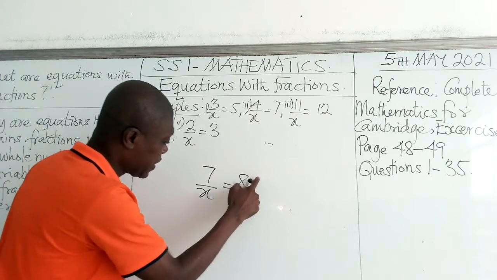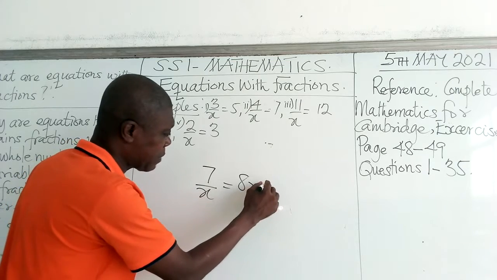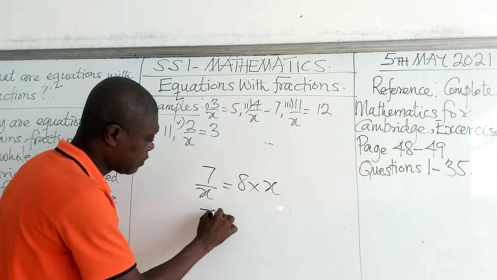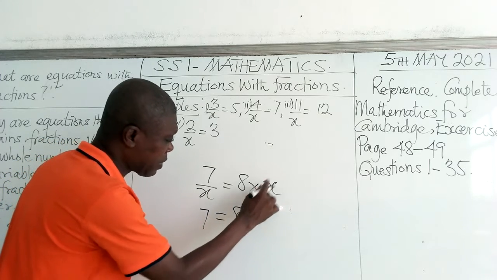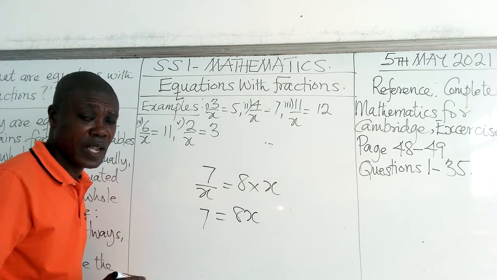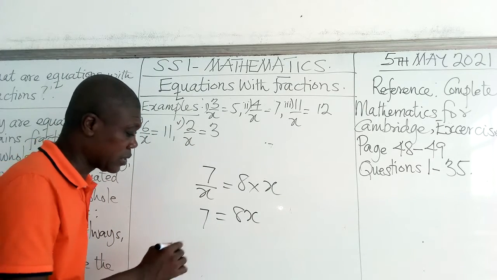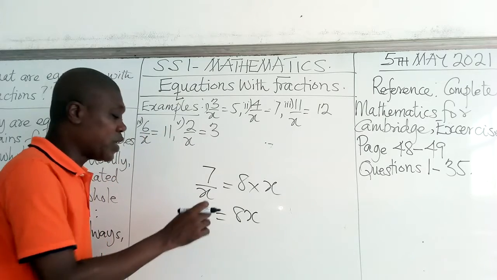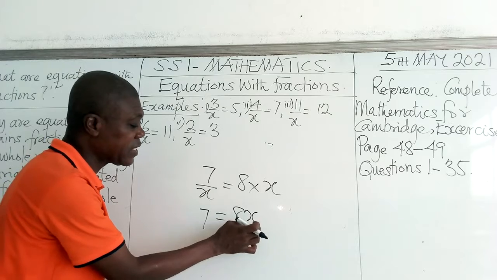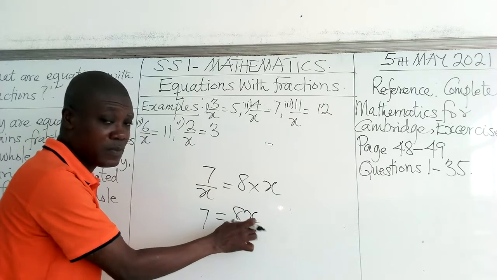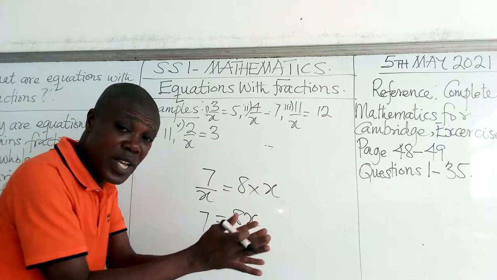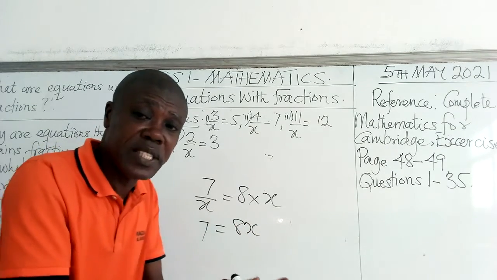X will go here to become 8 multiplied by x, and this will be 7. So 7 will be equal to 8 multiplied by x, which is 8x. I hope you are following. Yes, good. Now, always we divide both sides of the equation with the coefficient of x. The coefficient of x, that's the number which is attached to x. That is what we call coefficient.